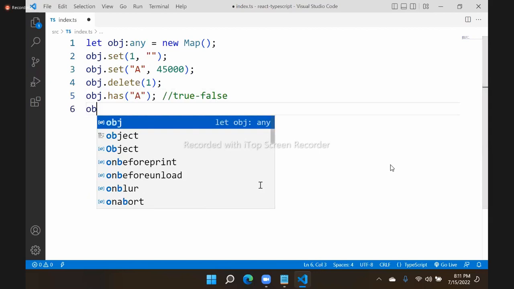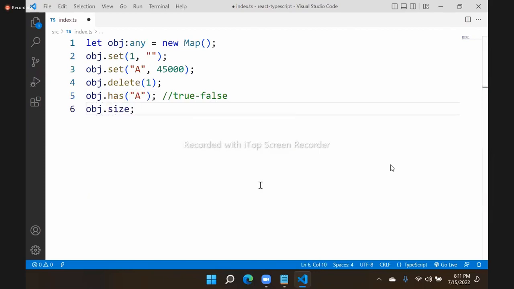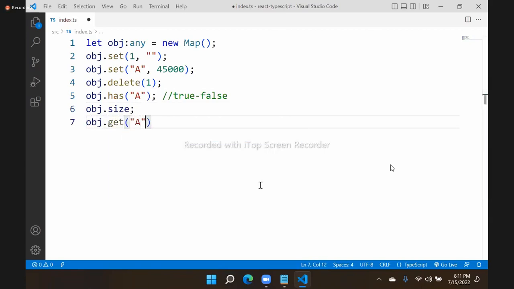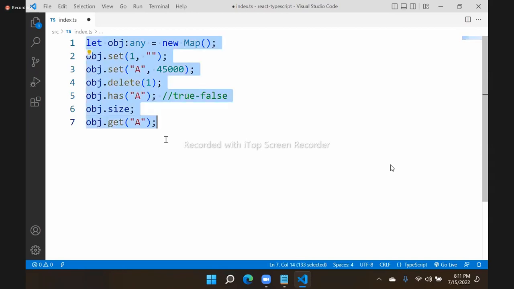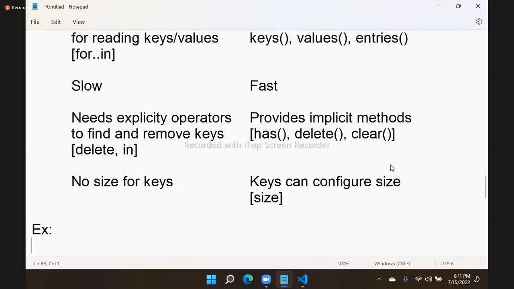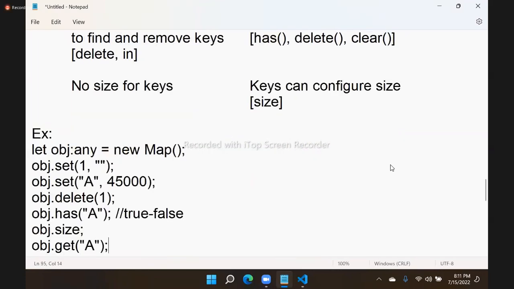We can get the size, how many keys are present, and with obj.get we can get the specific value of any key. We can access the values under the reference of a key by using this. These are all general operations. So map allows you to configure all this. That is the reason maps are very popularly used in modern JavaScript programming when they have to deal with different types of keys and values.